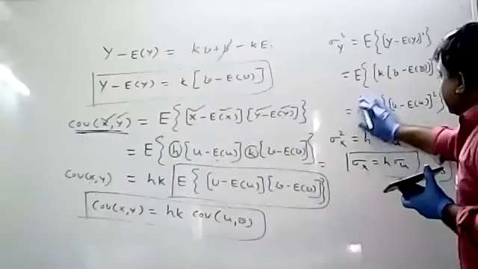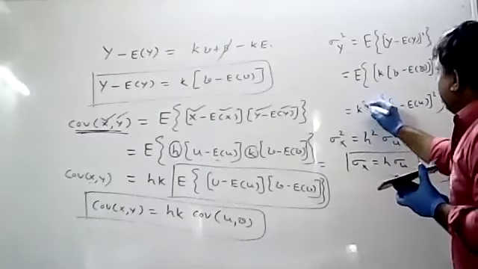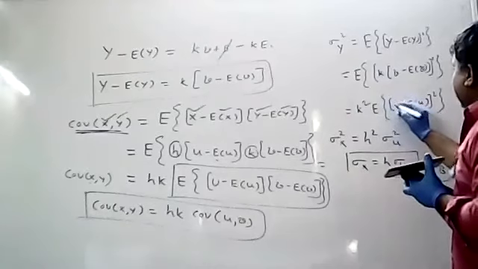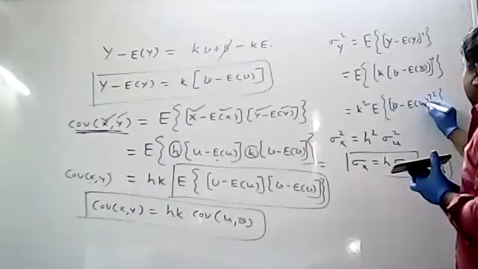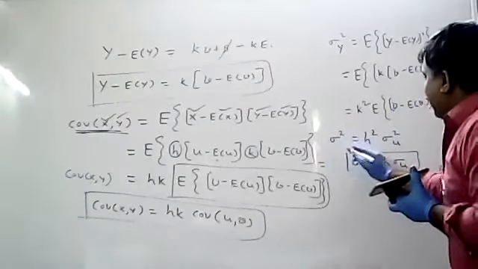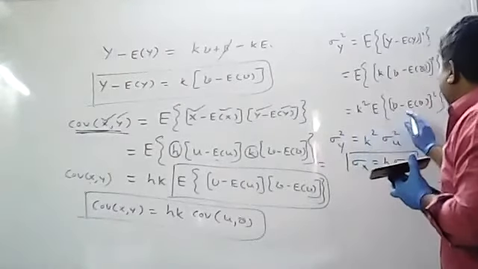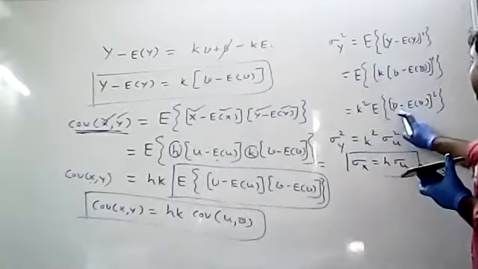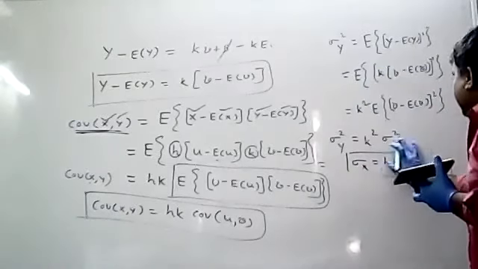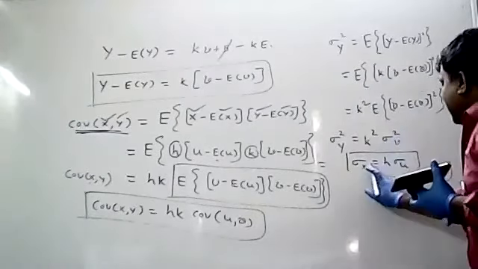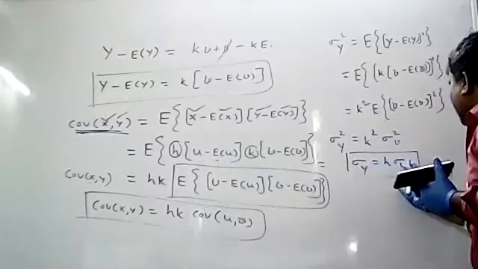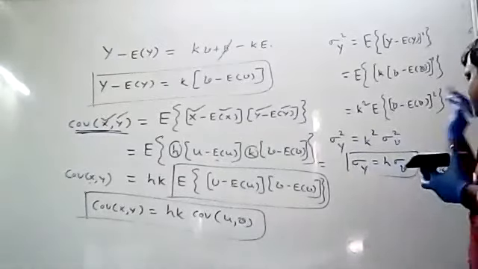Now, in place of H square you will get K square. Sigma square Y equals K square into this formula, where in place of Y you have V. So in place of Y you will get V. So I want sigma Y. Sigma Y equals K into sigma V.